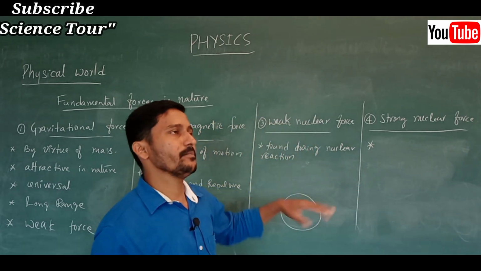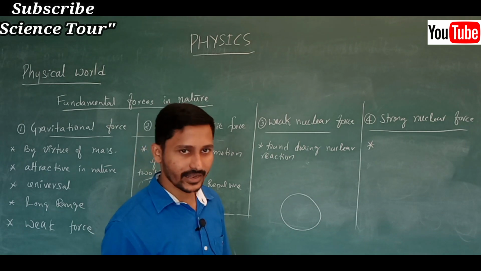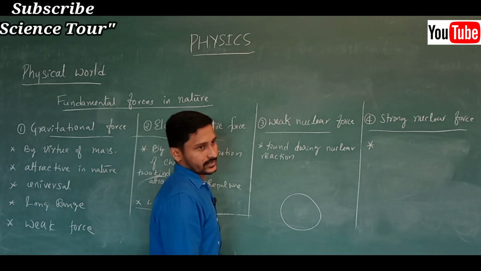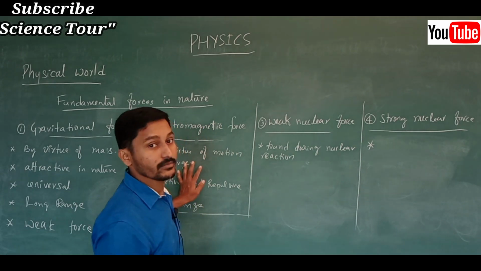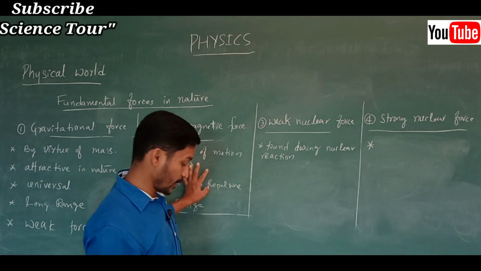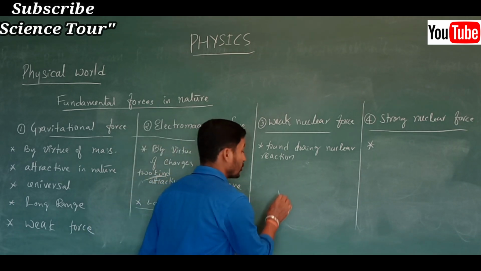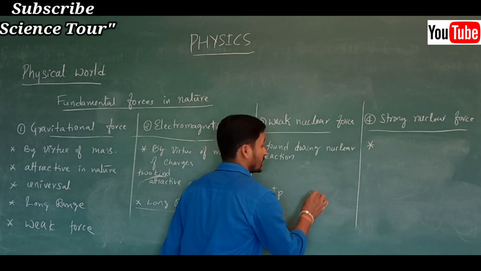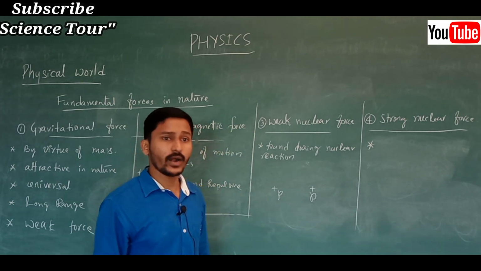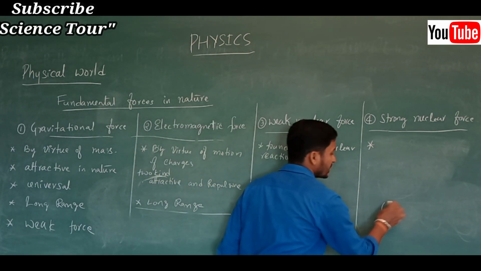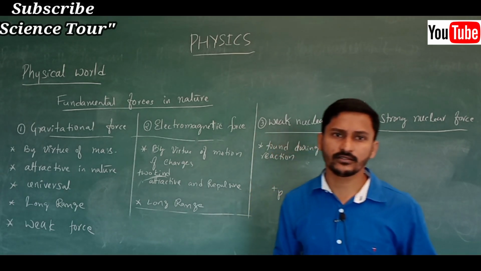No, the number of protons increases. But we have discussed that like charges repel. A proton has a positive charge, so they have to repel. But in the nucleus a number of protons are bound together.